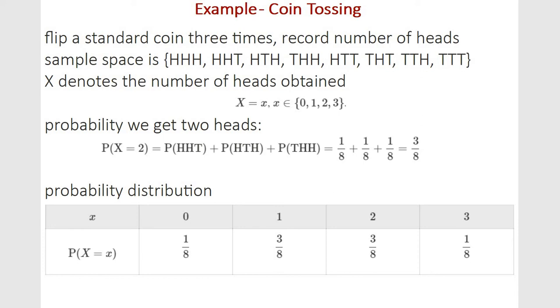So what's the probability we get 2 heads? Look at our options. We have head, head, tails; head, tails, heads; and tails, heads, heads, right next to each other. So that's 3 out of 8 possibilities. Okay, so that's us writing it all out. That's not so hard because it's 3 flips. Here's the probability distribution. We can count them up and see that it looks like this.